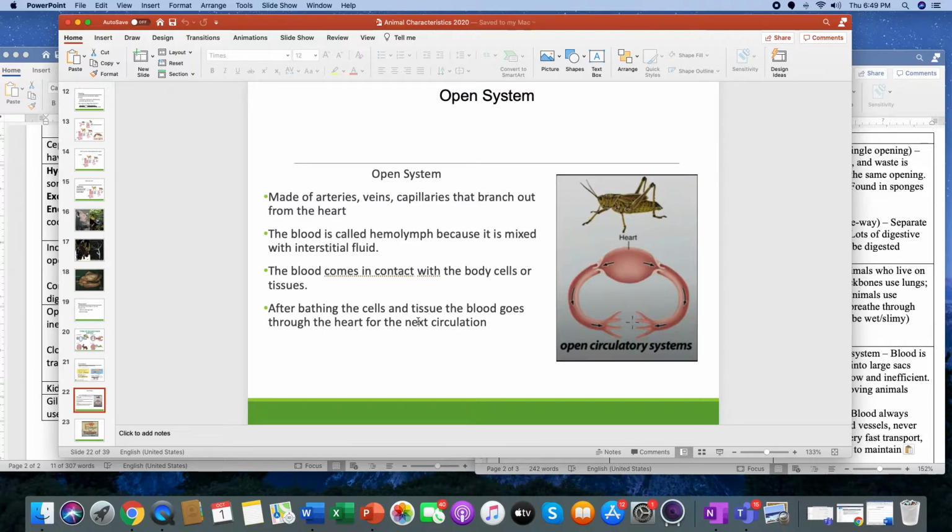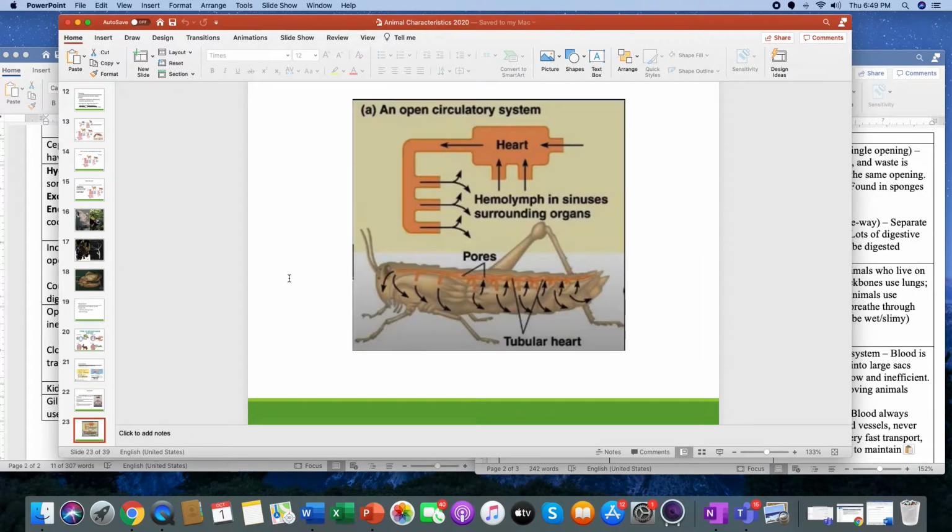If you want to, pause this and jot this down. This is something you do need to know. This is another quick example of an open system. Grasshoppers have it. You can see where the tubular heart is. We have the pores, the heart pumps out, it goes through this entire body, soaks it up, and then boom, goes back through. It eventually goes back through, but it is not nearly as fast as what we have.